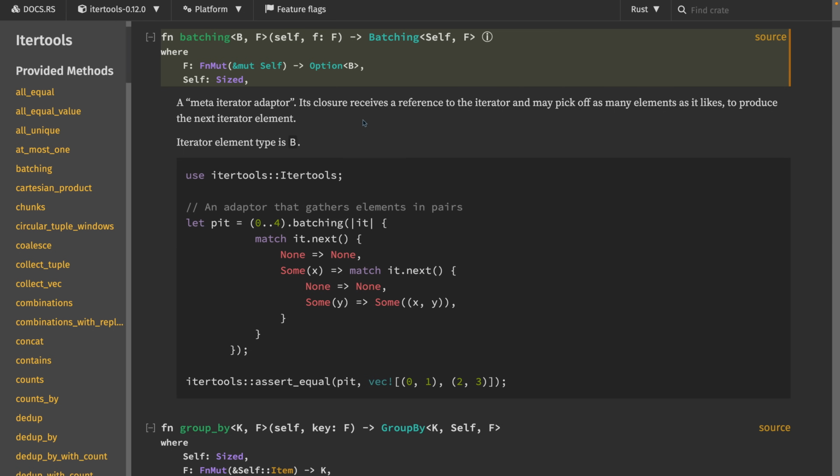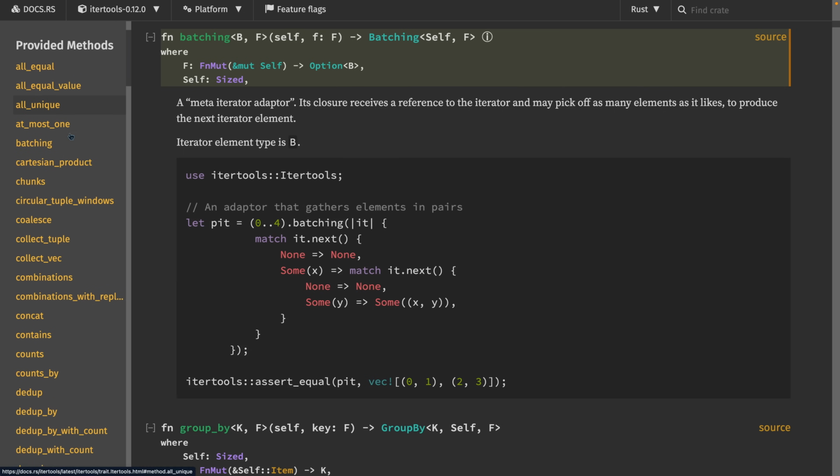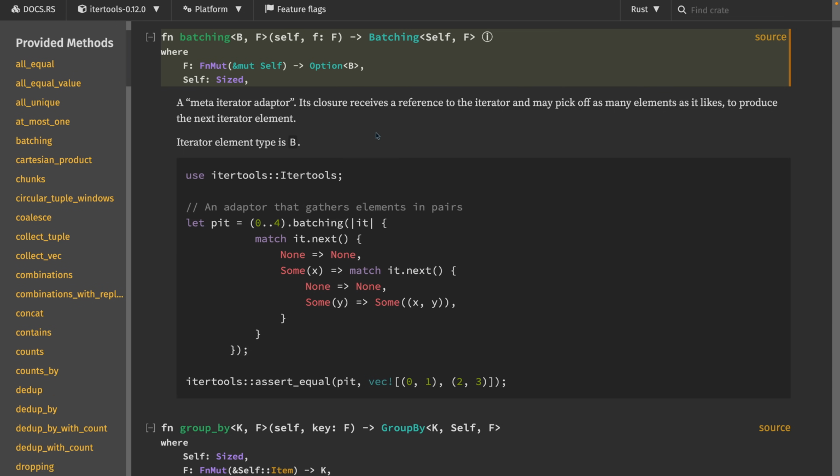But we could also potentially use something from the itertools crate. The first candidate that I see going down the list here is batching, which is a meta iterator adapter whose closure receives a reference to the iterator and may pick off as many elements as it likes to produce the next iterator element. I don't particularly love this approach because there's no guarantee we're going to match, so we would have to peek forward, which is easier to do with slices, I think.